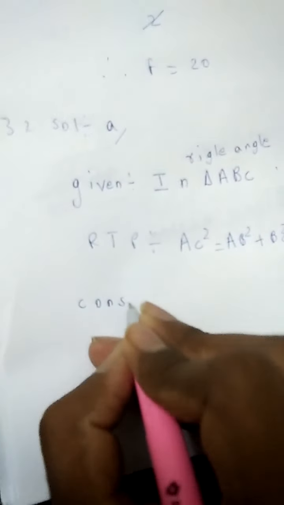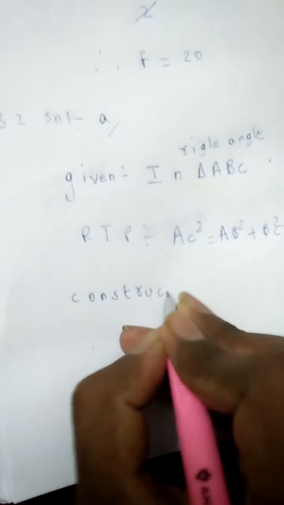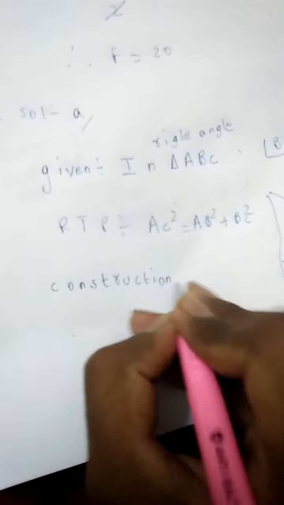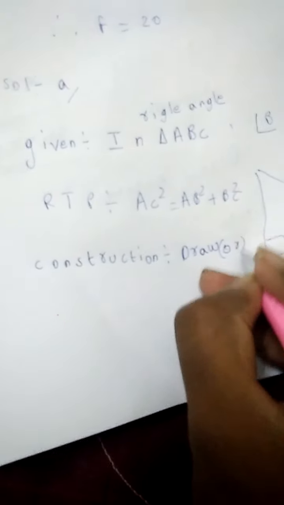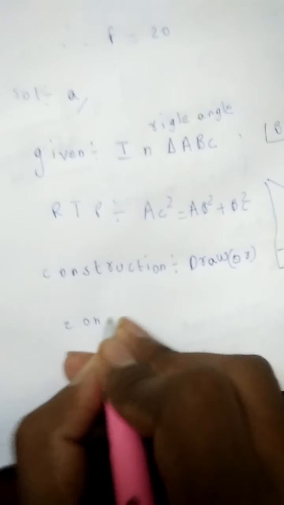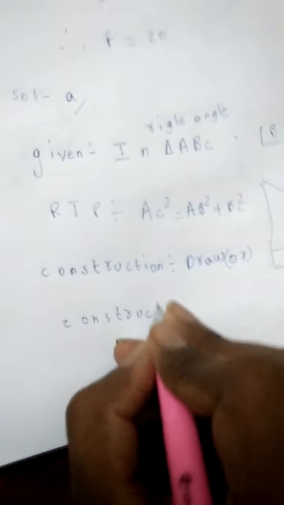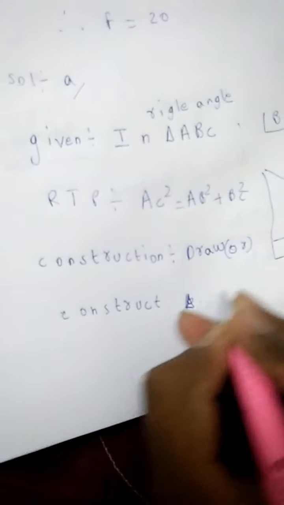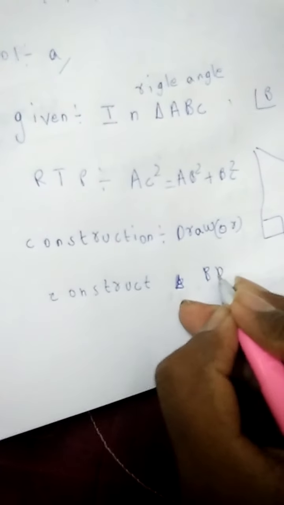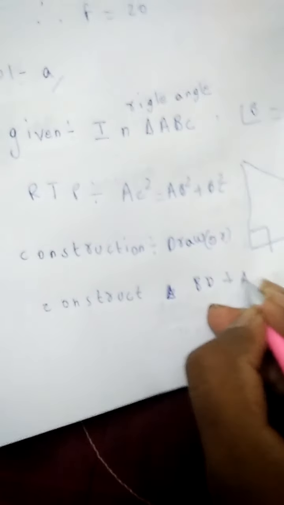So construction: draw or construct BD perpendicular to AC.